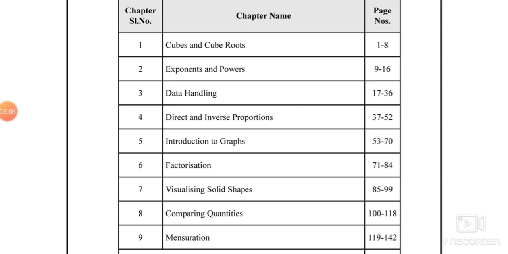So in these overall 16 chapters, it's very useful for the students as well as teachers.